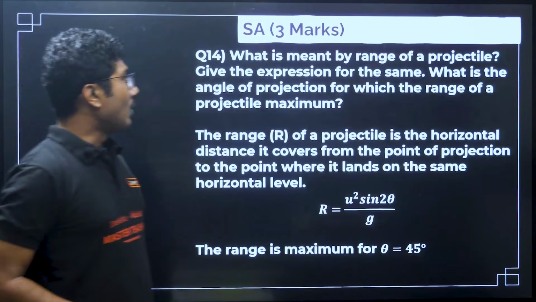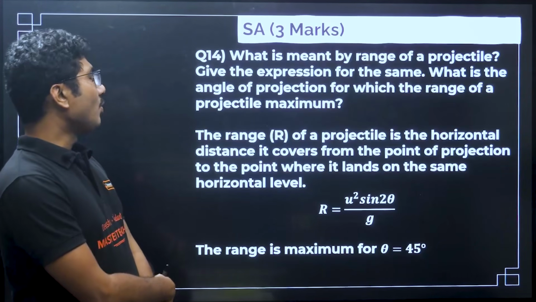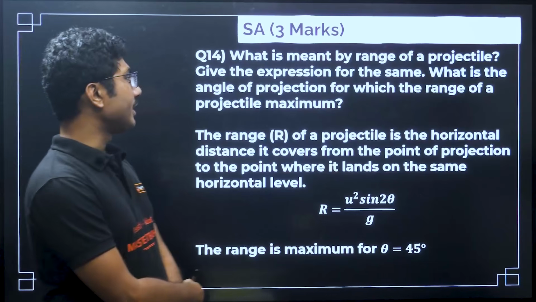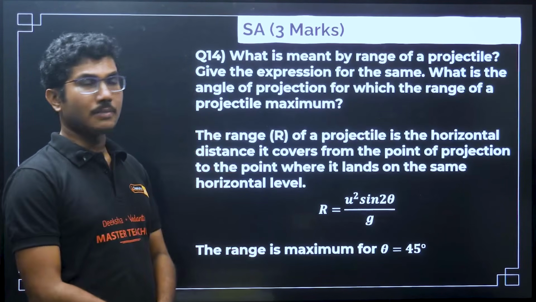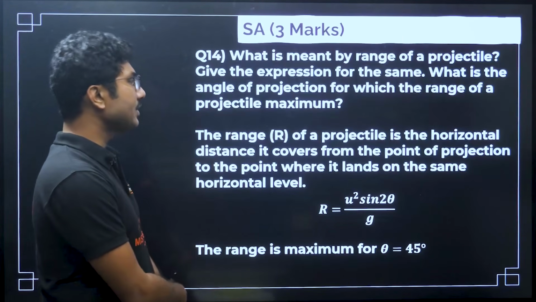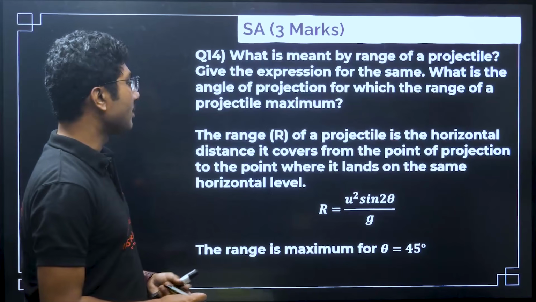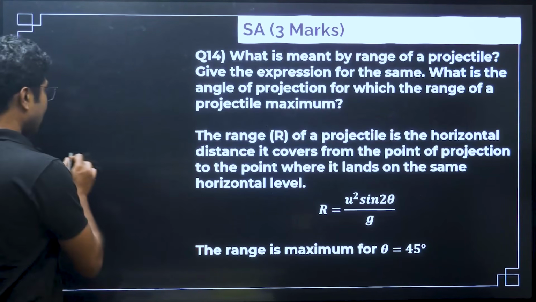Now, what is meant by range of a projectile? Give the expression for the same. What is the angle of projection for which the range of a projectile is maximum? This is a 3-mark question. Each part carries 1 mark. The range of a projectile is the horizontal distance it covers from the point of projection to the point where it lands on the same horizontal level, right.